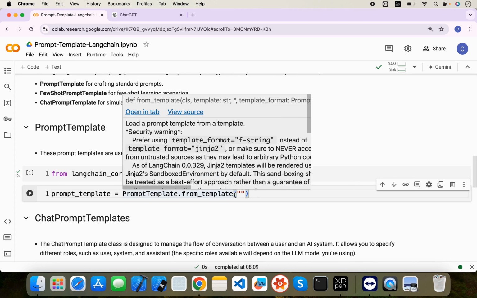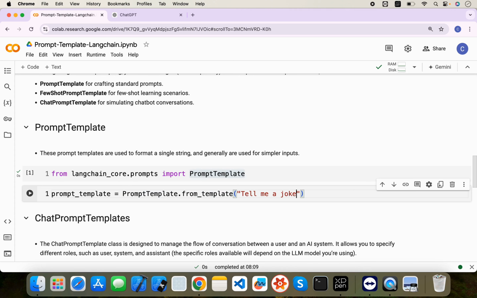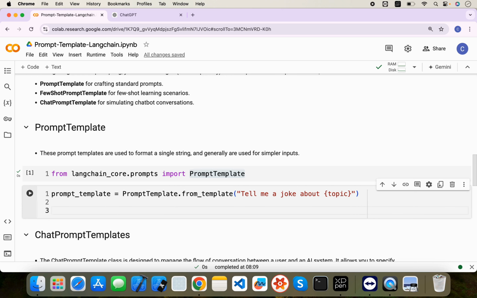So let's say I'm writing, tell me a joke about, and let's say this will be our input parameter, topic. So topic we will receive from the user. This is a dynamic prompt, or you can say it is nothing but an f-string, and inbuilt it is also using the Python f-string. I will show you how we can easily achieve this without the prompt template. So let me run it, and for running we will use the invoke method.